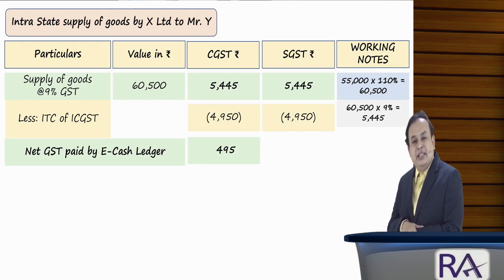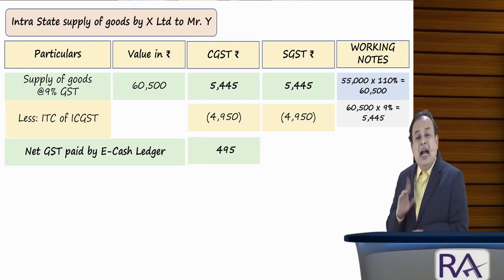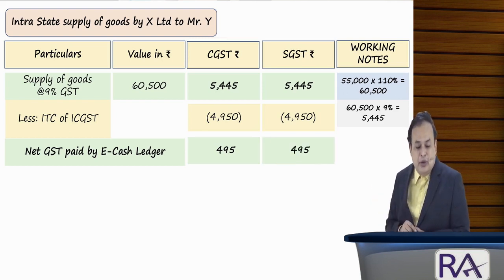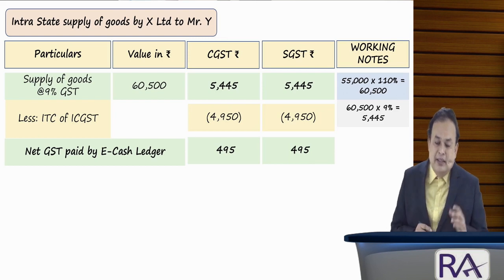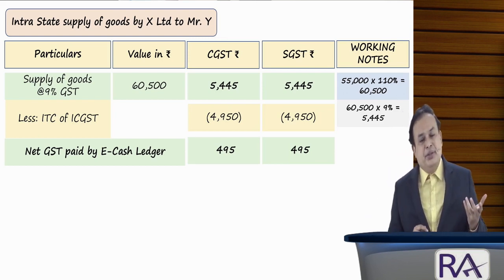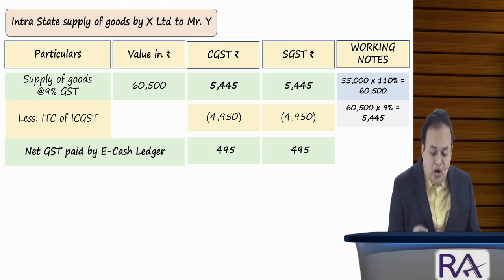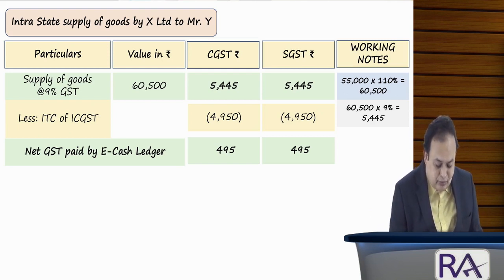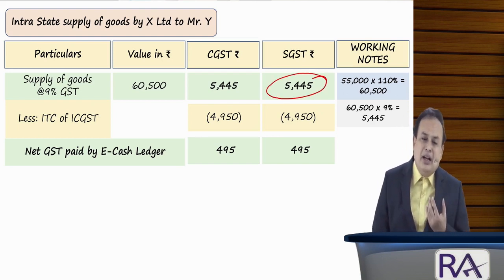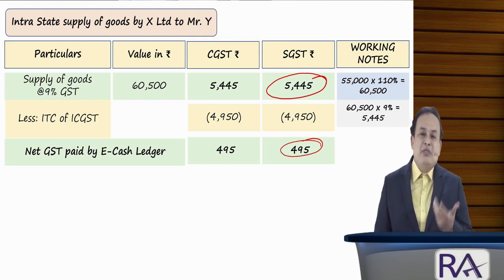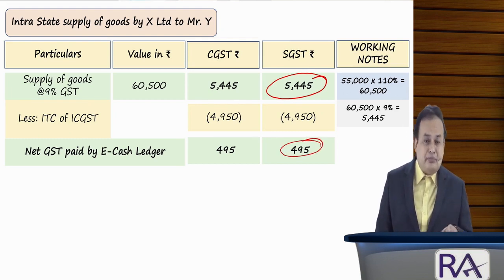Is it clear, my dear sir? Now the revenue goes to Central 495 and 495 to the state of Telangana. Now the state of Telangana says, I was supposed to get a revenue of SGST 5,445 rupees. But I got how much? Only 495 rupees. Where has my balance amount gone?